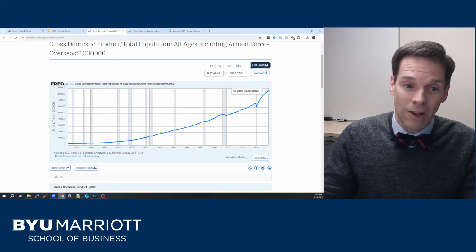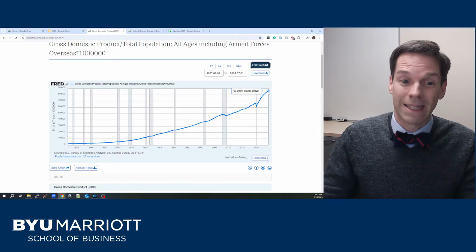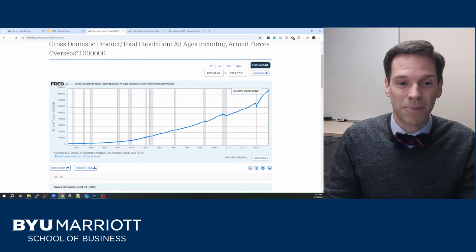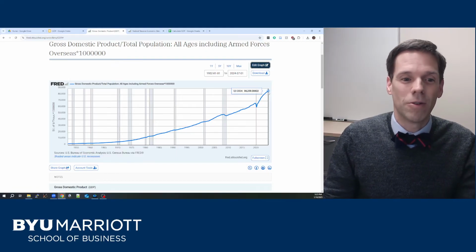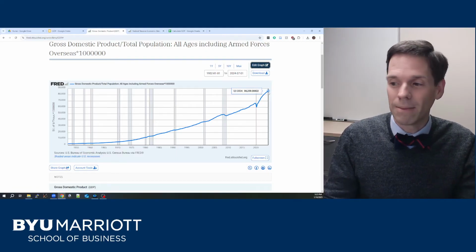So about $86,000 per person is the average level of income in the United States. Now, the median household income is much lower than that. That's not a surprise because income isn't split evenly in the United States. We have a few individuals with very, very large incomes which skew that distribution.